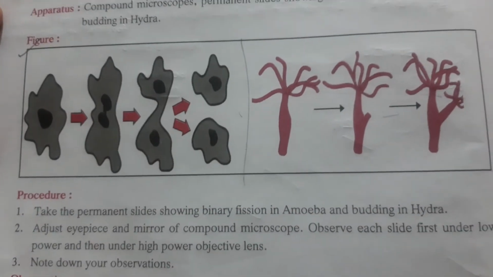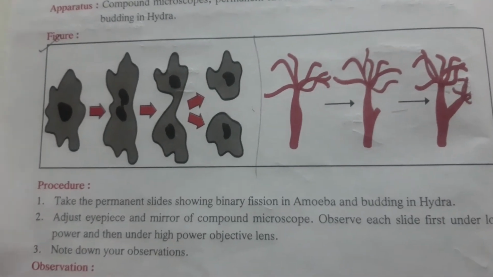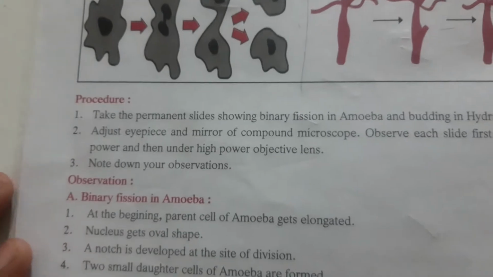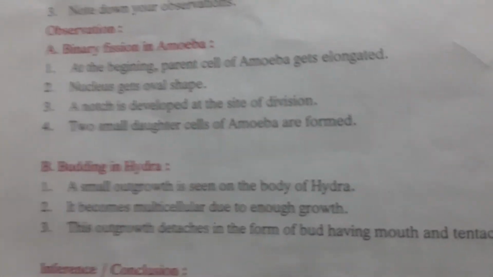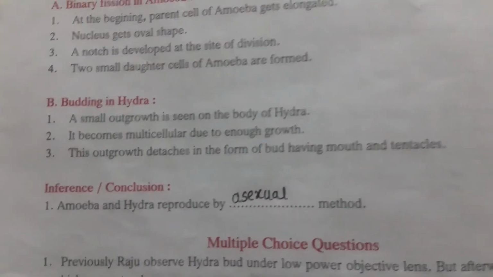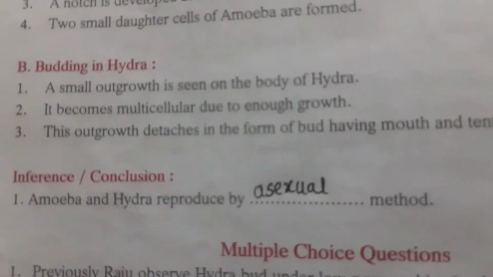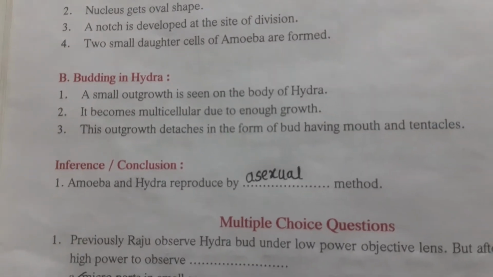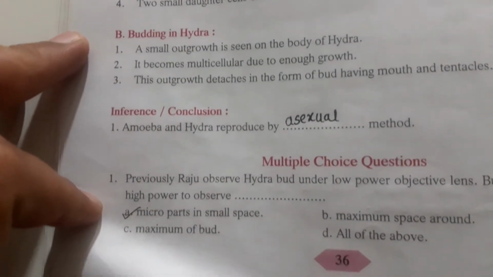So these are the figures that you have to look for or that you have to observe for in the slide. The observations that are there, that both amoeba and hydra, they are reproduced by the asexual method. So you have to only write the inference here as a asexual method of reproduction that would be seen.